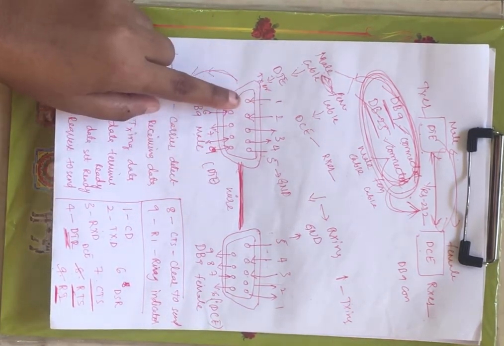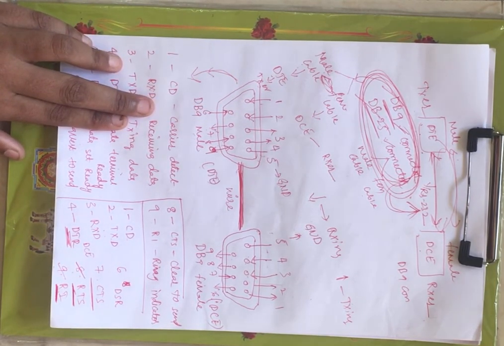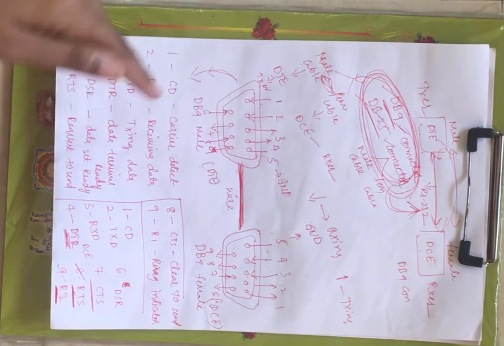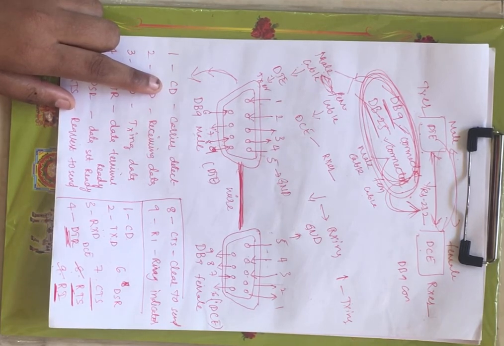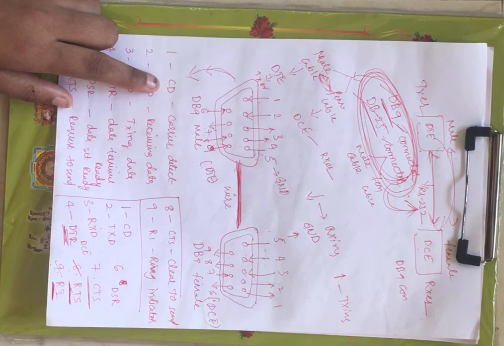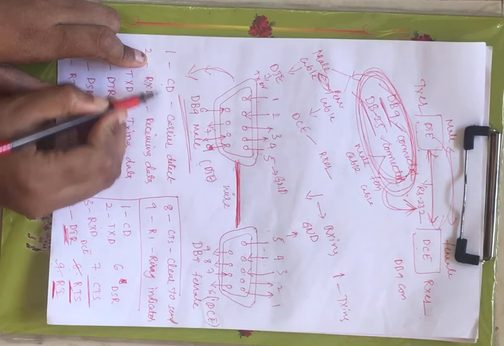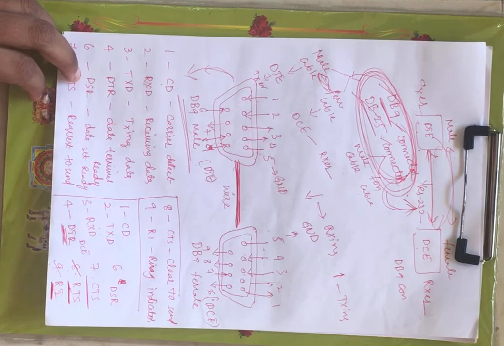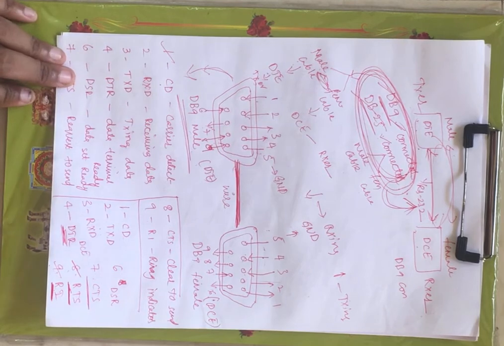The first pin is inwards, that is nothing but receiving. It is carrier detect, right? Now this is a signal inwards, that means it is receiving. This signal will give the information about the DTE. DTE is nothing but DB9, right? Carrier detect is a signal that will give the information about the DTE, whether it is busy or not, and that particular information is given by this first pin.